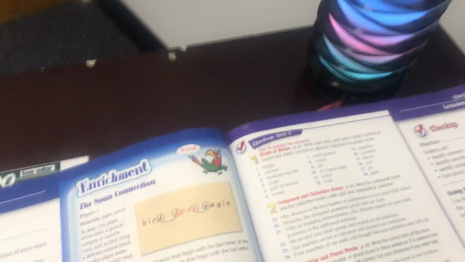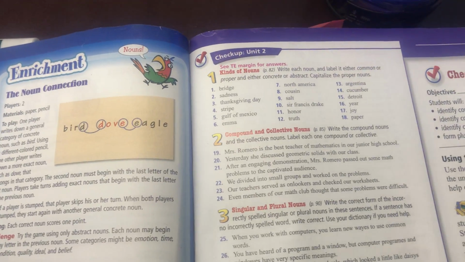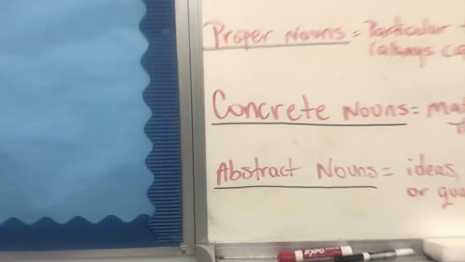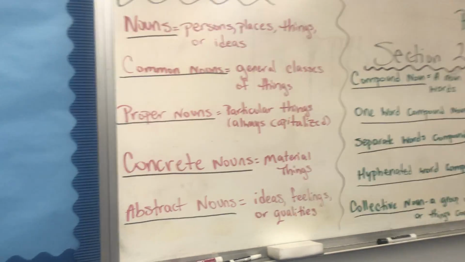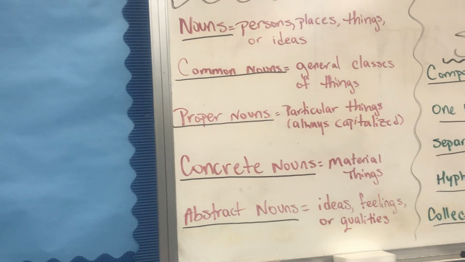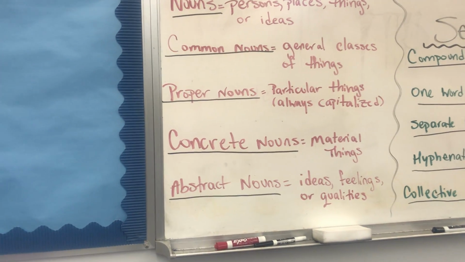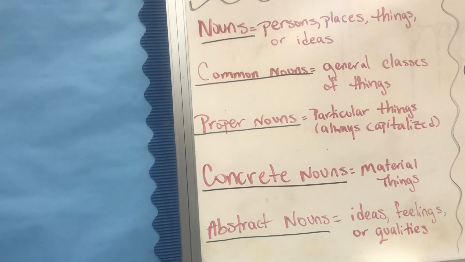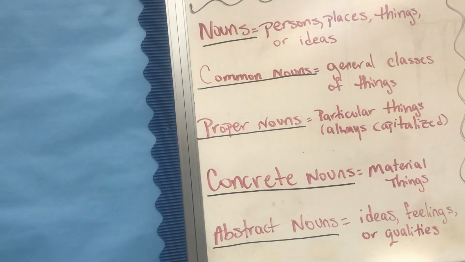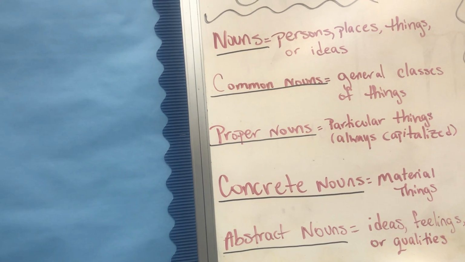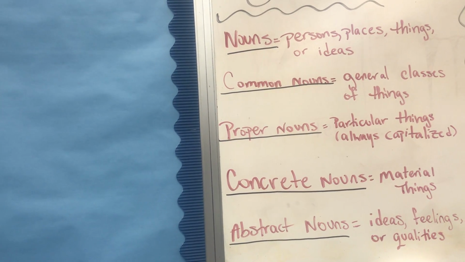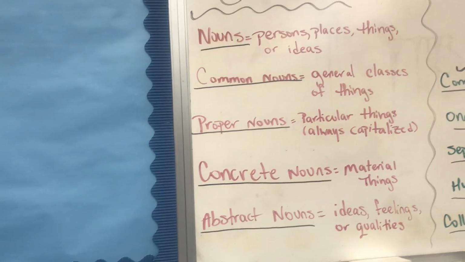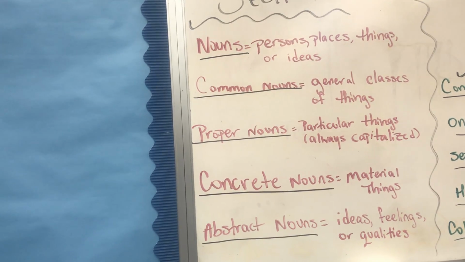So now we're going to number 4, stripe. Again, it's not a particular type of stripe. So we're going to say common noun. And I'm not sure if you guys will catch this one. I'll give you a second to think about it. But this would be a concrete noun, as you can touch a stripe.